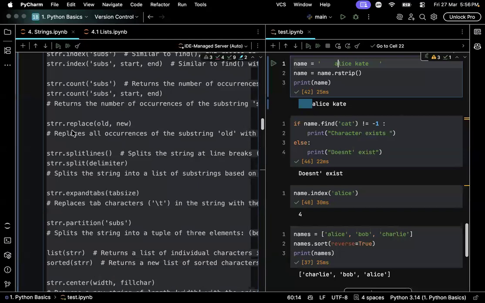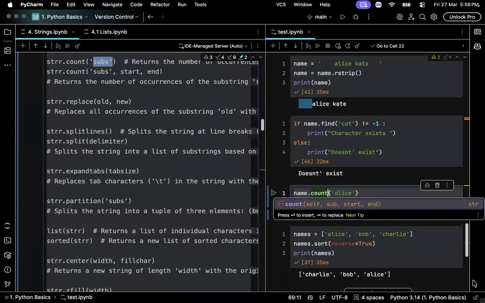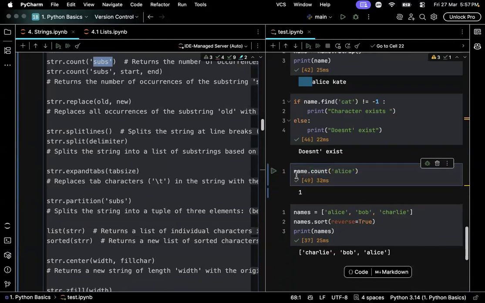Good. And the count is exactly as it sounds. It will just count how many times a substring exists in another string. It will return the number. If it doesn't exist, it will return 0. I am trying to count how many times Alice is in Alice Kate. See, 1. But if I have Alice, Alice, Alice, see, here it will return 3.